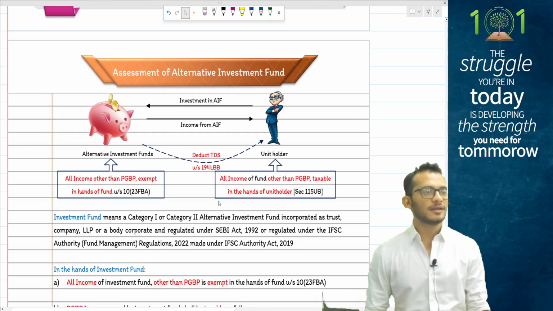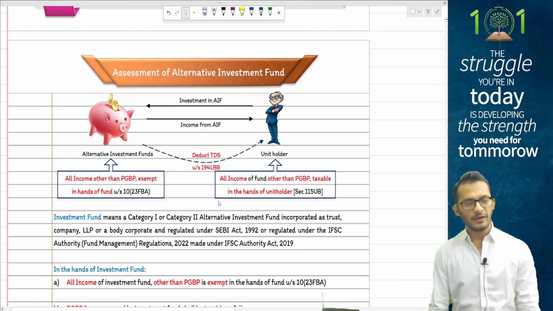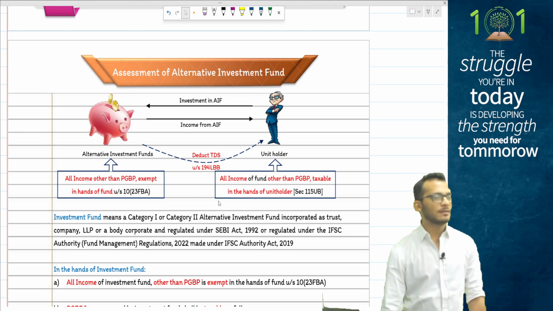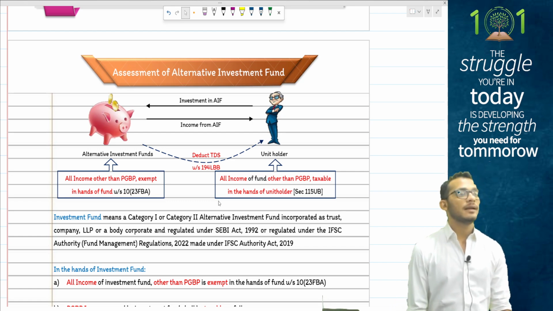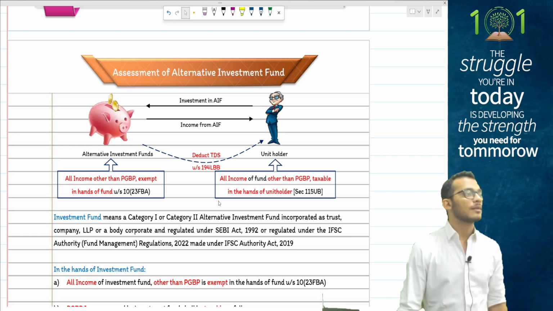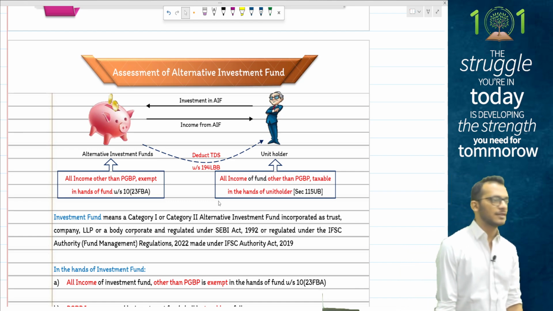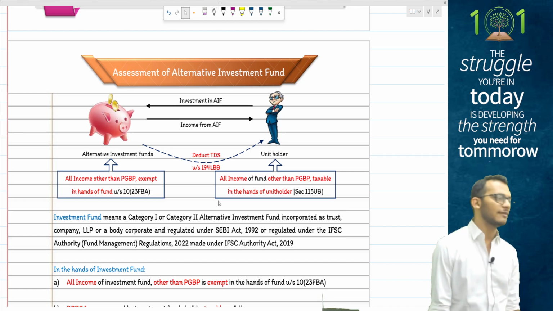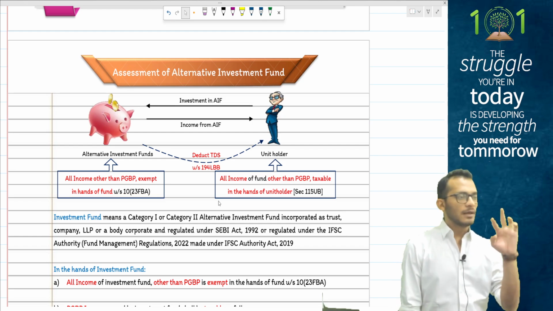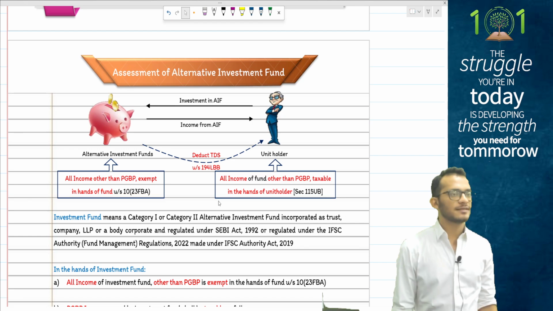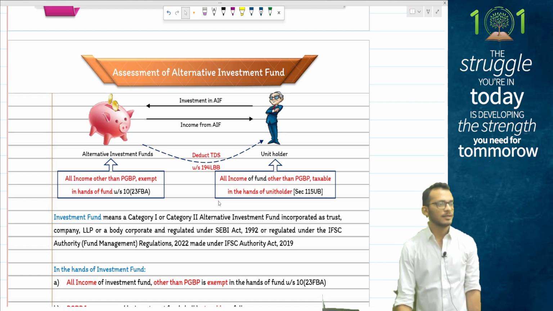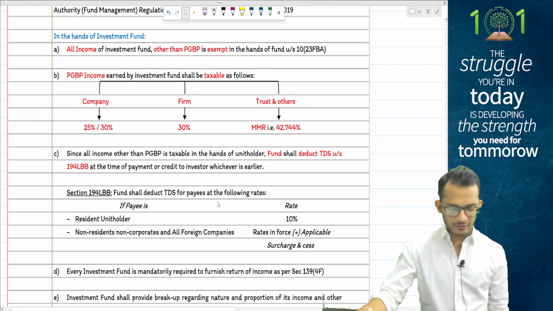And then your final topic, people, is alternate investment funds. Income tax says that when it comes to alternate investment funds, only PGBP becomes taxable in the hands of the AIF. All other incomes will automatically be taxable in the hands of investors. So whatever money is received by the investment fund will be fully taxable in the hands of the investment fund, unless it is PGBP income. So the only transfer item here is PGBP income, which gets transferred to your investors and becomes taxable in the hands of investors. That is what the rules are clarifying. That is all you need to keep.